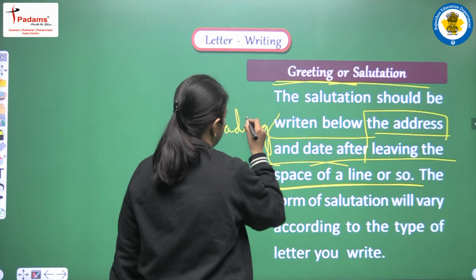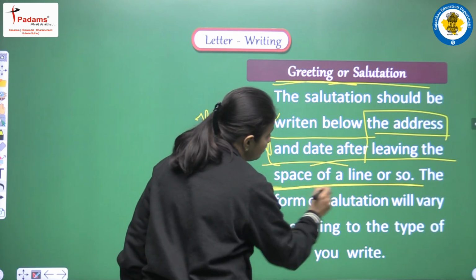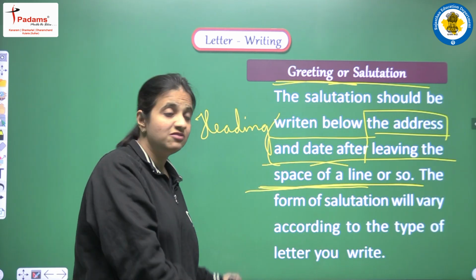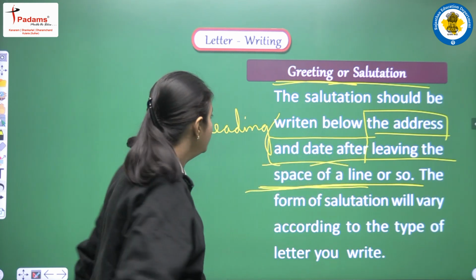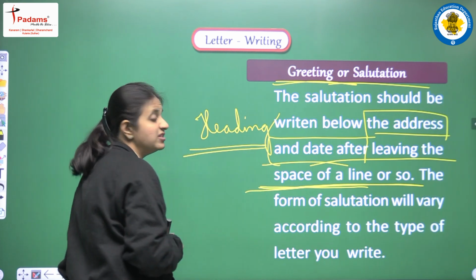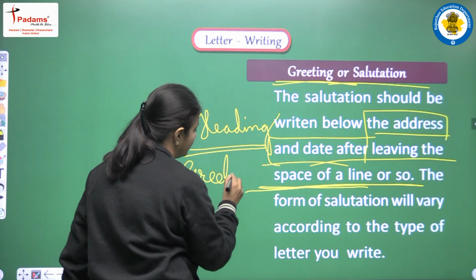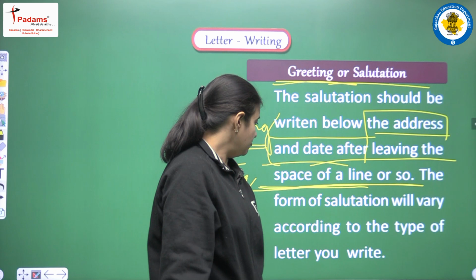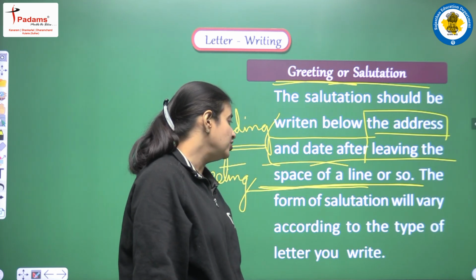It means first of all we have to write the heading. After heading we have to leave the space of a line or so, and after leaving the space we have to write the greeting, or we can say the salutation. It means first of all we have written heading, then we have to leave space, and after leaving the space only we have to write the greeting part. Clear? The form of salutation will vary according to the type of letter you write.